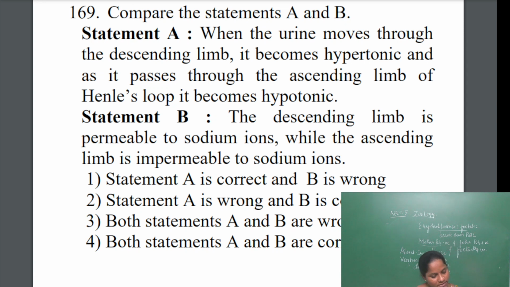When it moves to the ascending limb, it is permeable to electrolytes and impermeable to water. So statement A is correct.